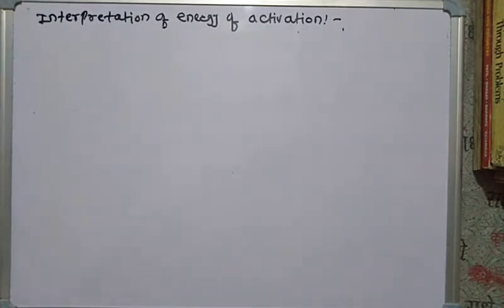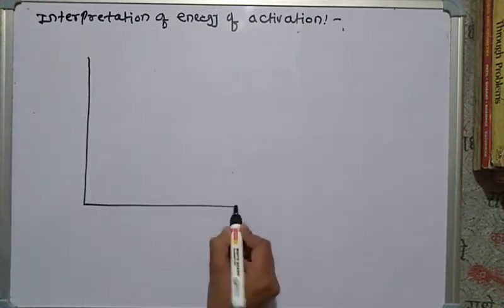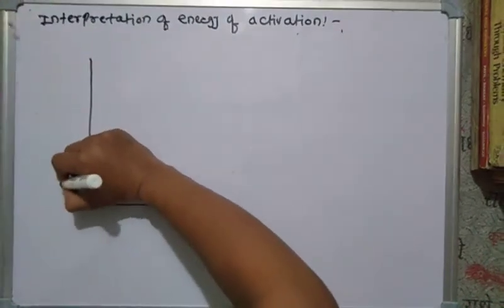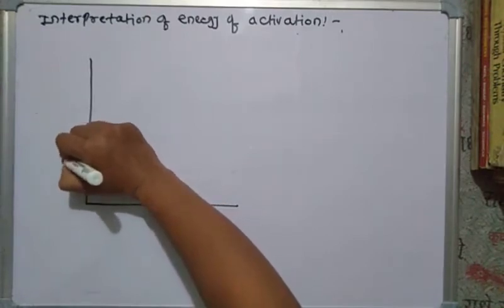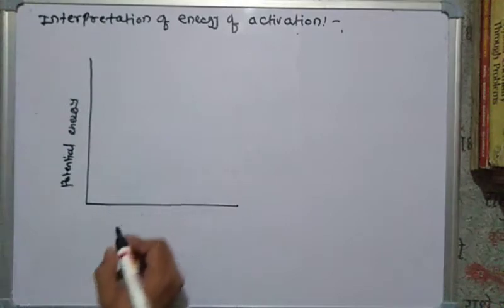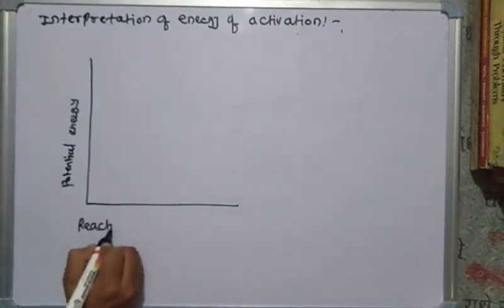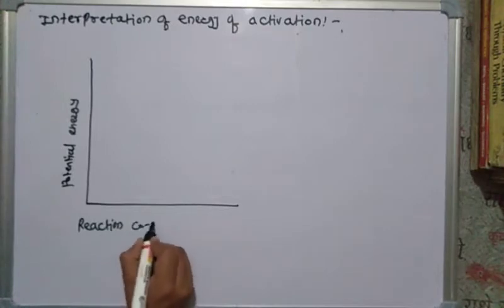Let me see this energy profile diagram. Here we have the potential energy and the reaction coordinate.